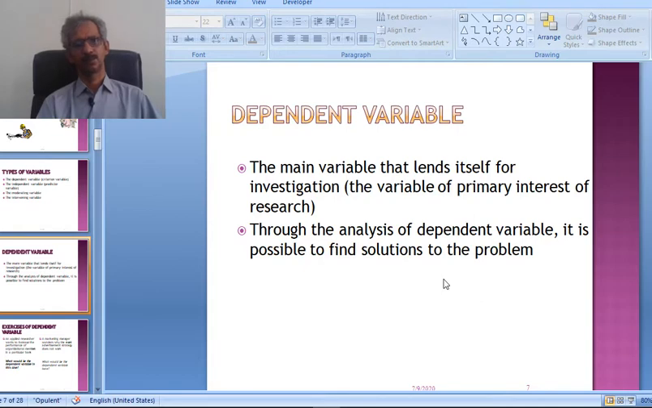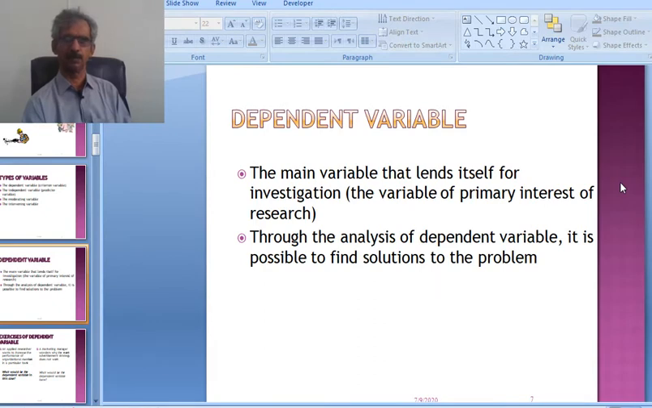So the volunteers are the dependent persons or variables. They are being checked through the variation of the vaccines. So the main variable that lends itself for investigation, the variable of primary interest of research. Through the analysis of the dependent variable, it is possible to find solutions to the problem.